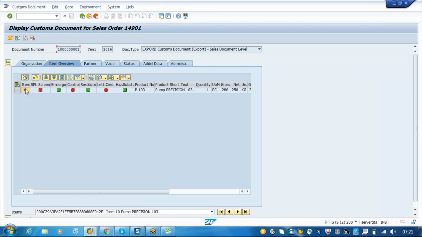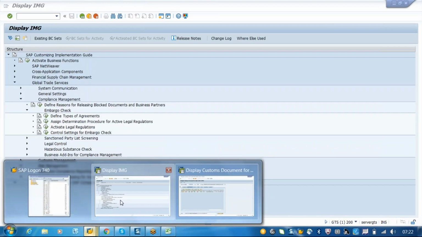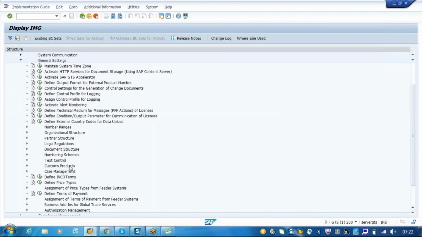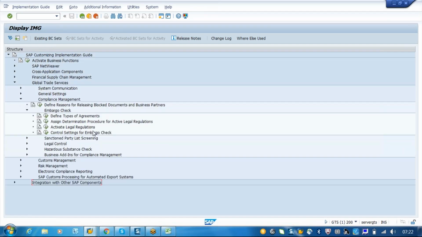So you have to successfully read this. Once we are done with the legal regulation, in the general settings, we are almost done. We don't have any other topic specifically to cover. Remaining topics, whatever is missing, we will cover in the export control and customs process at the remaining stages. Then tomorrow I will go with compliance management. I will talk about the embargo check.